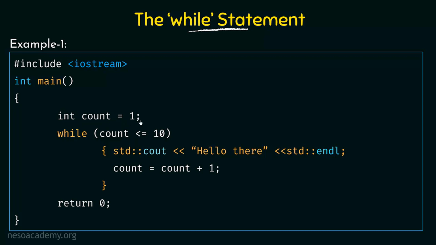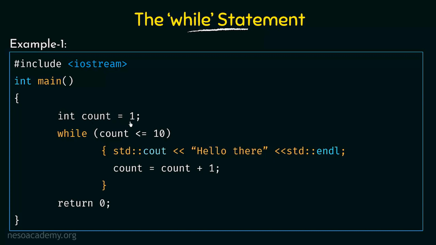Remember that whenever we want to use a variable in a C++ program, first of all we have to declare it. Declaration means we are telling the compiler that we are going to use a variable called count, and then we have to specify its type, that is, whether it is an integer type or whatever type it may be. That is a declaration. Then we have the initialization. Initialization means we are giving some initial value to that variable. So here we are saying count is equal to 1.